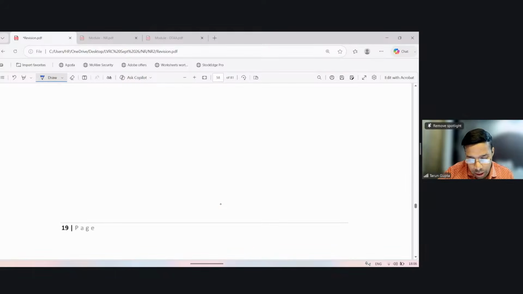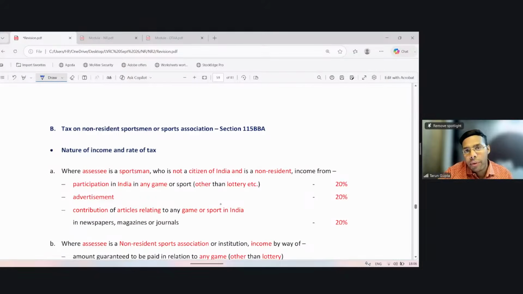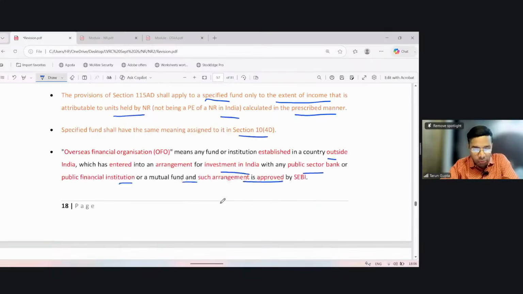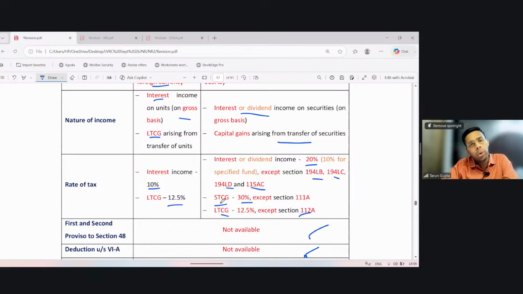So this was about 115AB and 115AD. 115AB is applicable on an overseas financial organisation (OFO) in respect of units purchased by it in foreign currency. The interest income is taxable on gross basis at the rate of 10% and long-term capital gain at 12.5%. 115AD is applicable on an FII or specified fund. Any income from securities, as well as the units referred to in 115AD. So interest and dividend are taxable at 20% for FII and 10% for specified fund.